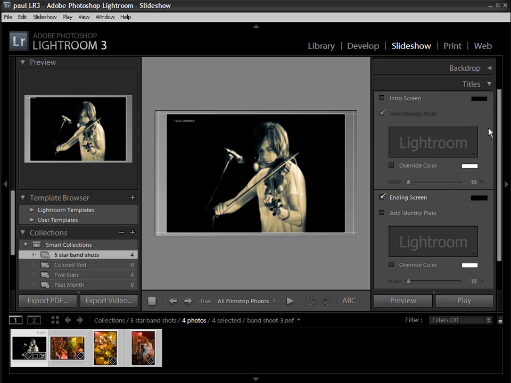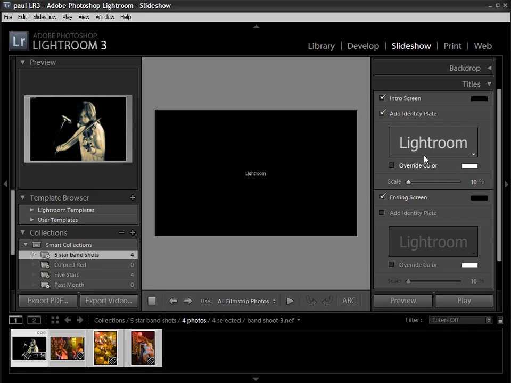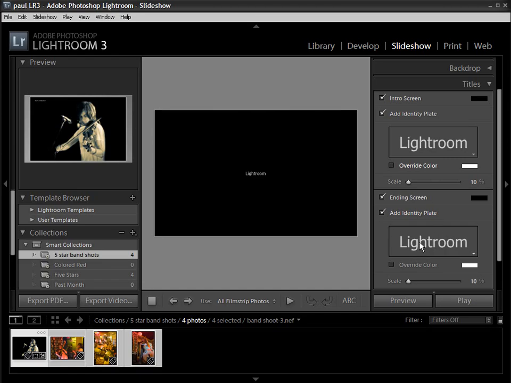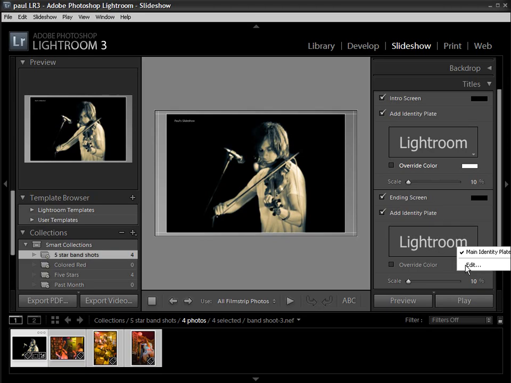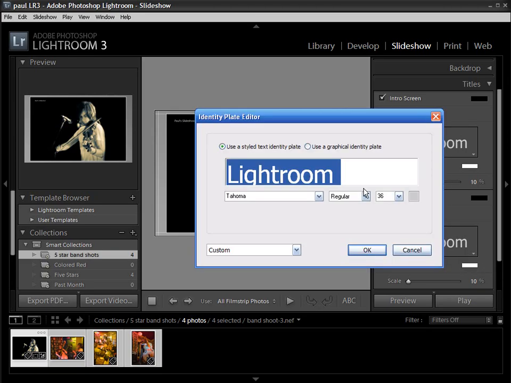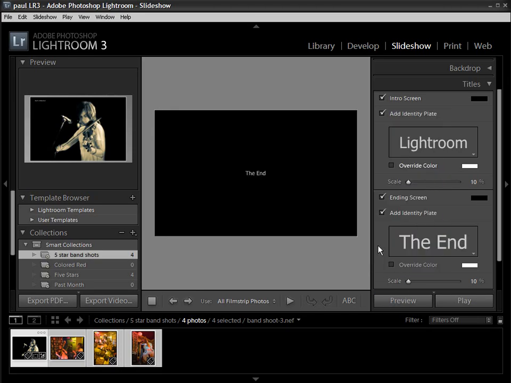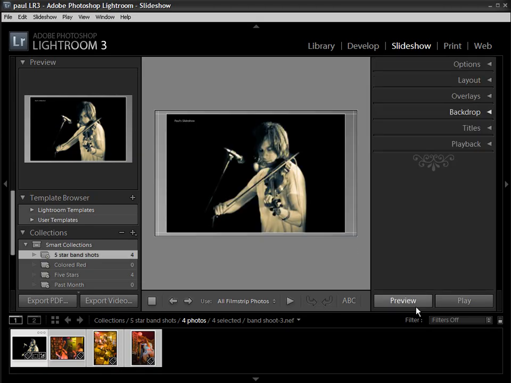We can also add some titles, so we can have an intro screen and an ending screen. So again, these are all customizable. So if I add an ending plate, just double click in there to edit it. Again, I just put the end, so that'll appear at the end of the slideshow. Make it a bit bigger. Click OK. So there we go. That's at the end, and we've got our preview and play option.